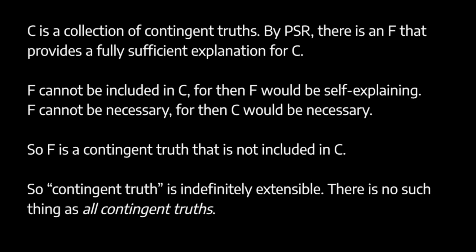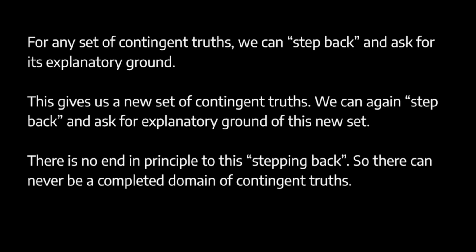So the basic picture here is that any contingent truth must be part of a contingent rational order, and for any contingent rational order there'll be some further contingent explanatory ground, and it just goes on, and we can never capture all the contingent truths. Or another way to put this is, for any set of contingent truths, we can step back from the set and ask for its contingent explanatory ground, in which case we have a new set of contingent truths, and then we can step back from that and ask for its contingent explanatory ground, and so on. And there's no end to this process of stepping back.